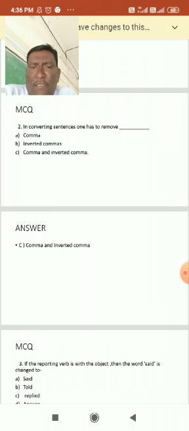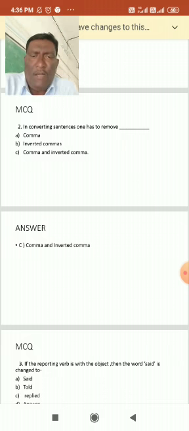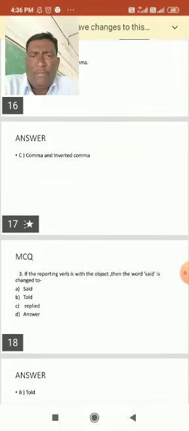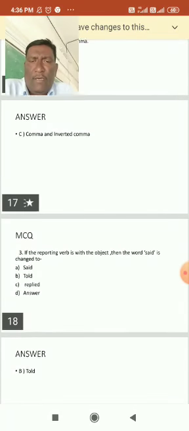There are three options, and among these you can find only one: comma, inverted comma. The answer is comma and inverted comma.